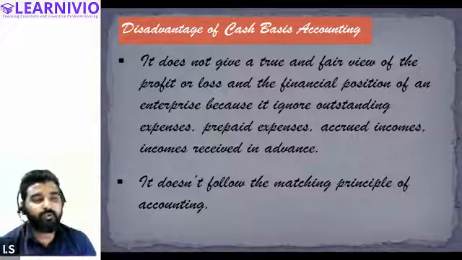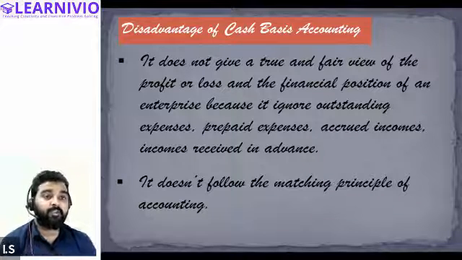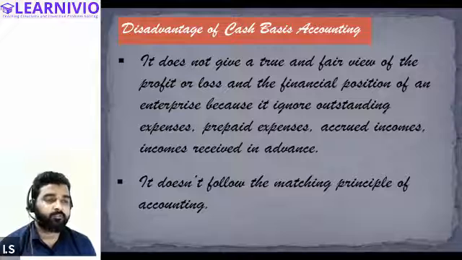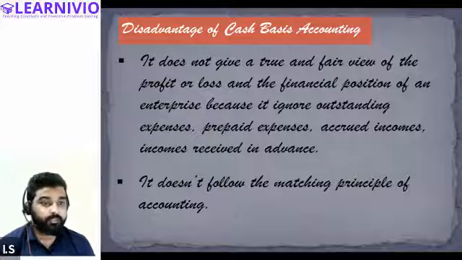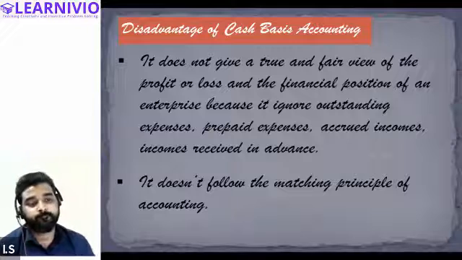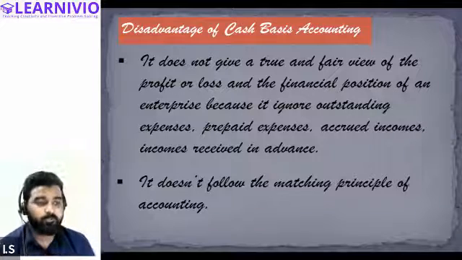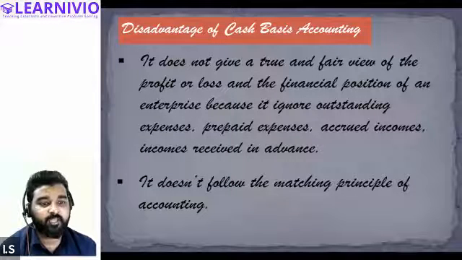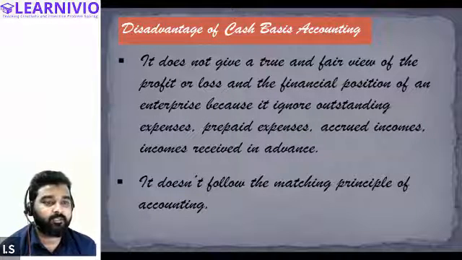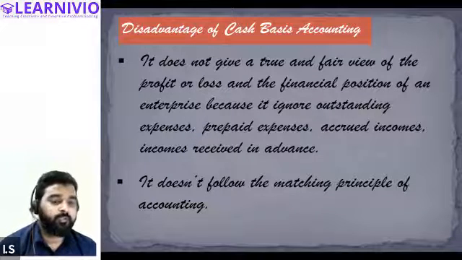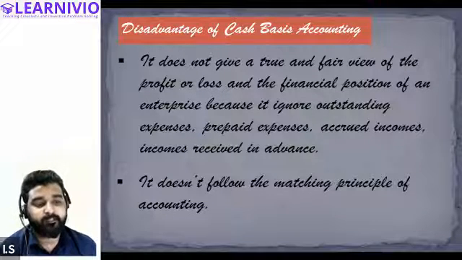But what if this income is received in the month of April next year? Now this will not be recorded in the accounts of 2021-22. It will be recorded in the next year's account, 2022-23. Yes, I got it, sir. So this is one of the demerits of cash basis accounting, that it does not give you a true and fair view of the profit or loss and the financial position of the company, and it also contradicts the matching principle.